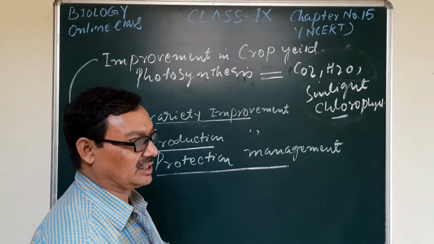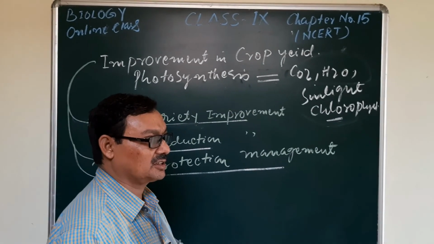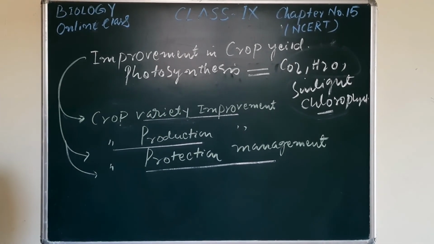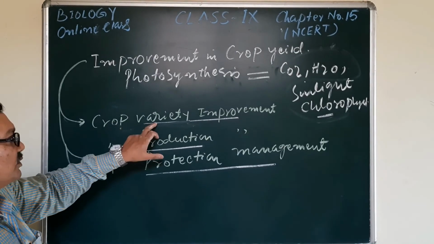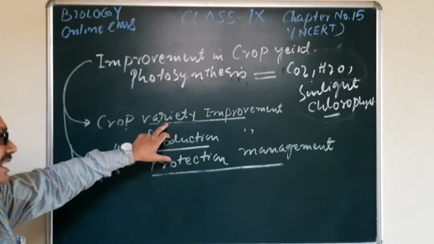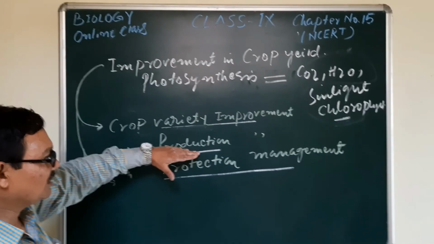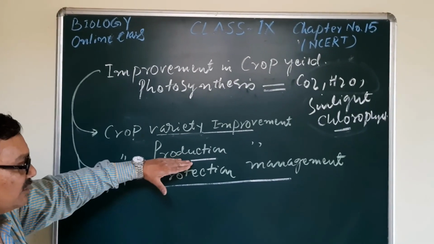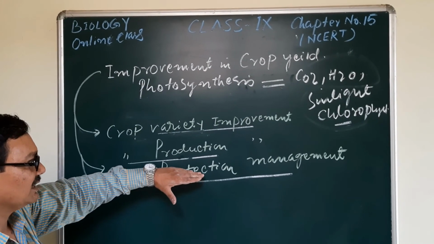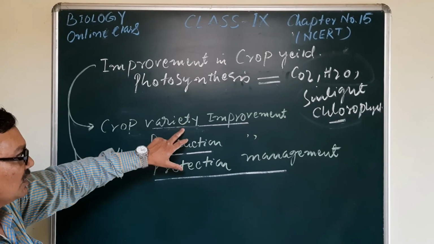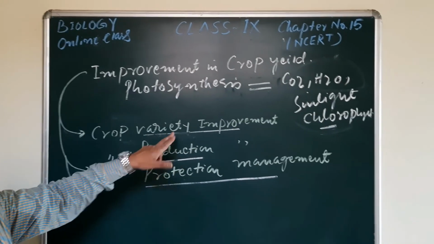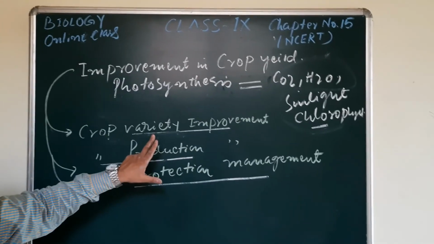By this method we can adopt all of this and get a better result that can improve the variety of the crop, and the production will be improved. How it will be improved and what the different aspects in the protection management are, that will be discussed here. One more part will be discussed in the next class when we meet together.